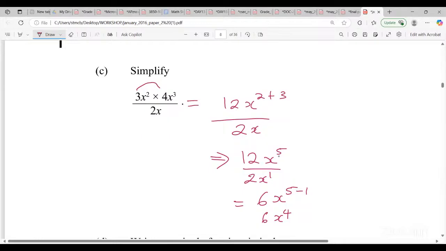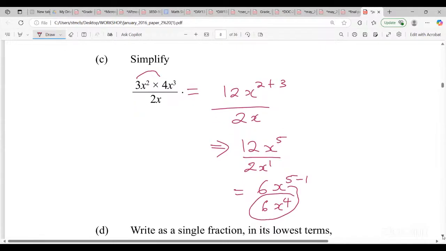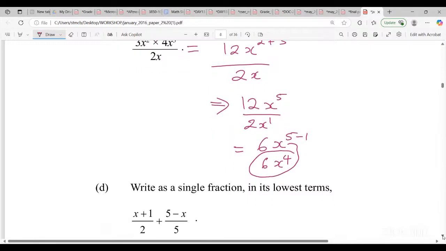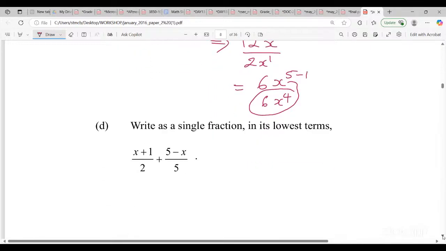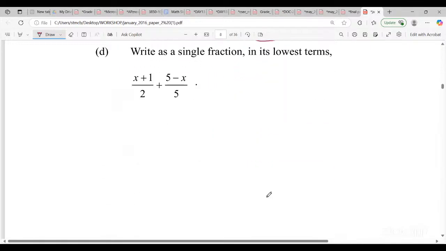Because it is typed in the multiple choice as well, we'll be going through those as well. All right. Write as a single fraction in its lowest terms. Look at this one. Write as a single fraction in its lowest terms. Try that one, guys.